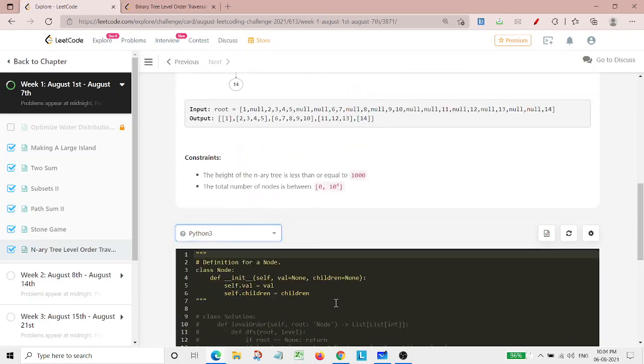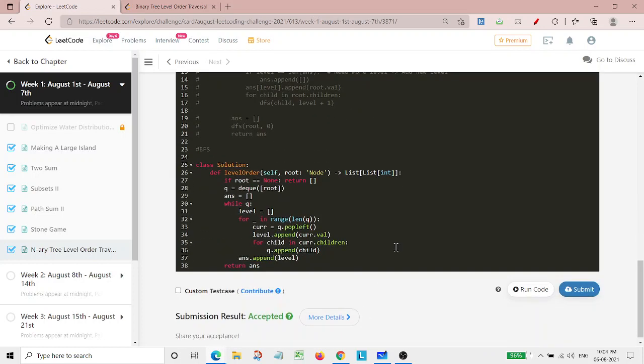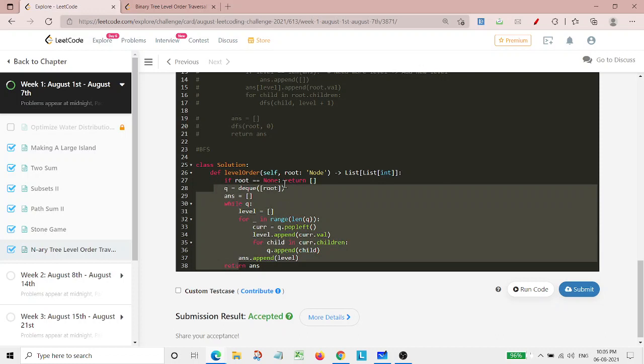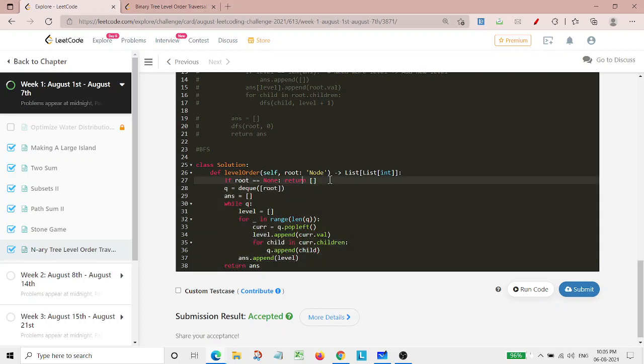For this Python, again I'm doing the same thing. Here what I'm doing is I'm checking that if root is present, means it is not none, then all these things would be done. If root is not present, it will again return this.